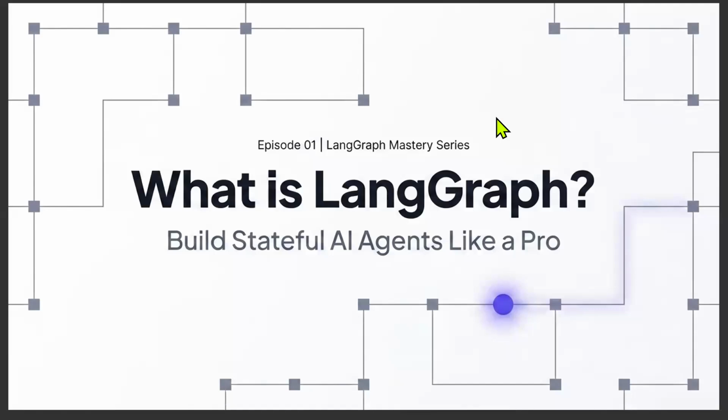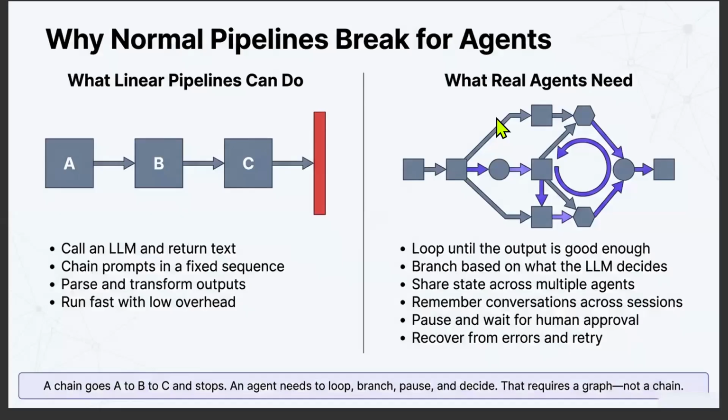If you have been learning Gen AI, you have probably heard terms like Agentic AI, AI agents, LangChain, RAG, and more recently, LangGraph. But what exactly is LangGraph? Why is everyone suddenly talking about it? And do we really need another AI framework? Let's find out.